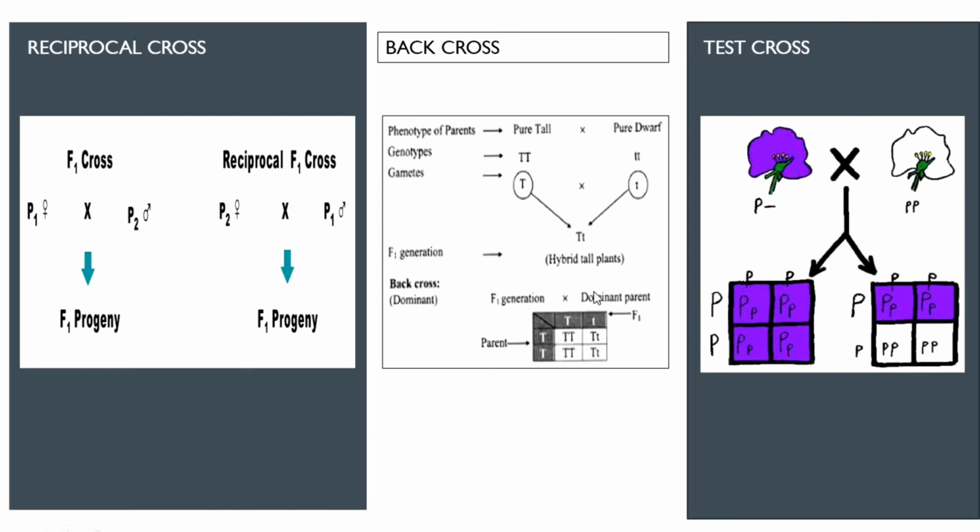Now why do we perform back cross? We perform back cross to recover useful characters from the parental population. What do I mean by recovering useful characters? They would be visible in the F2 generation, right? But there are certain characters which we want to be visible in each of the progeny. We want to make them a pure line, I can say.